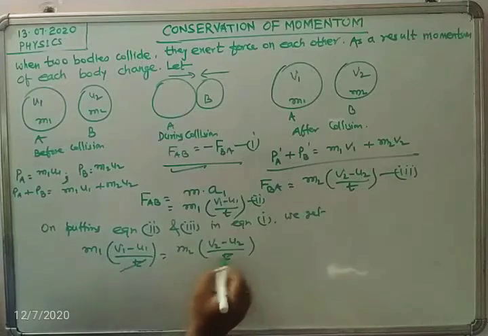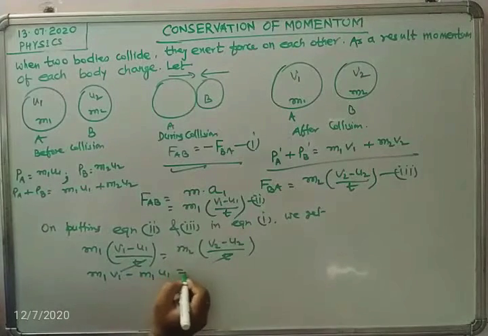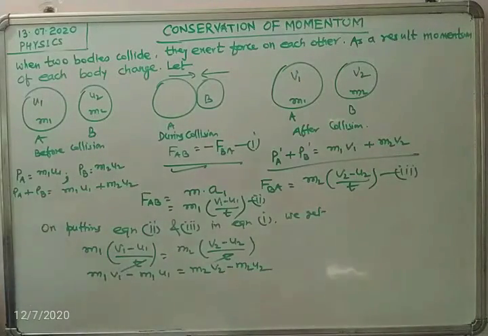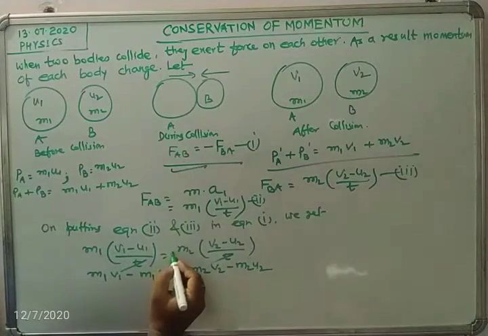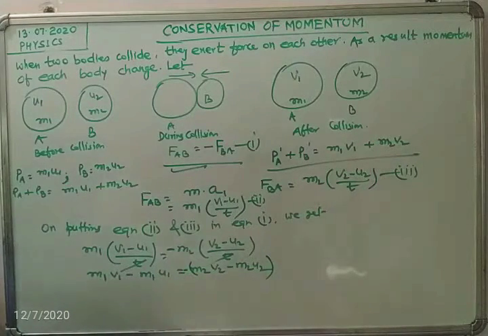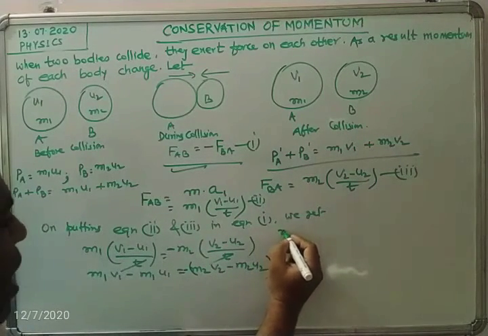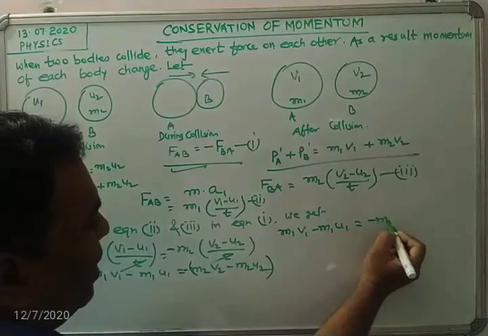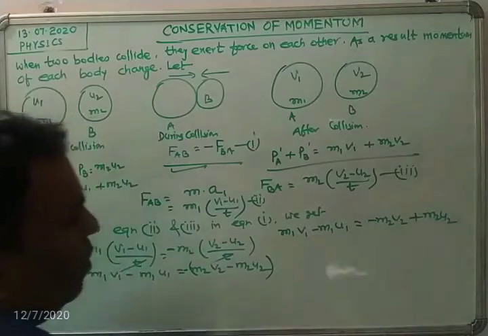This t will surely get cancelled, so we get m1 v1 minus m1 u1 equals m2 v2 minus m2 u2. But have you missed one thing? Yes, we have not placed the minus sign. So the minus sign will be put right here. This gives m1 v1 minus m1 u1 equals minus m2 v2 plus m2 u2.